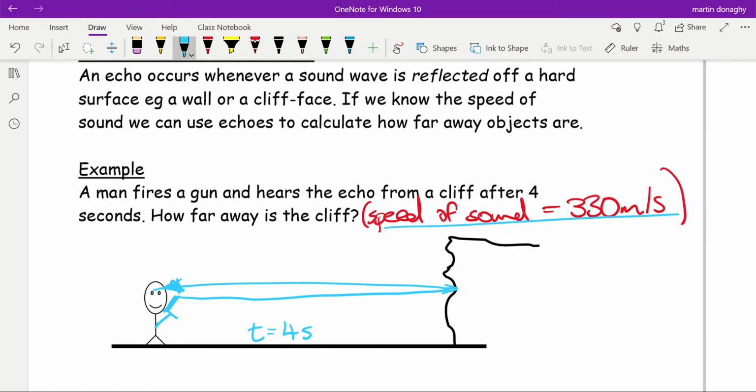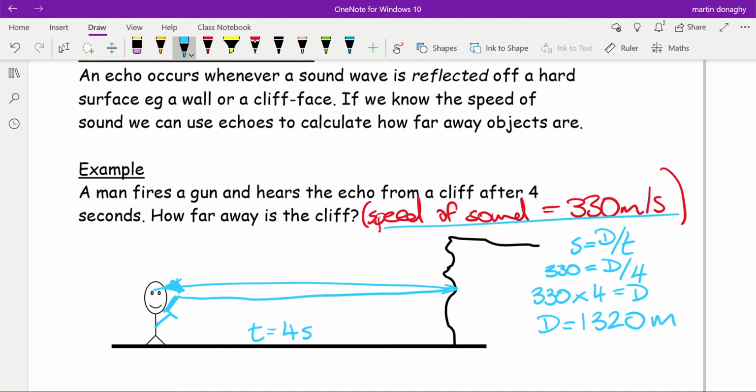So what we can do is we can do speed equals distance divided by time. 330 equals distance divided by 4. Multiplying both sides by 4 will give us the distance, and that's 1320 meters, I think.